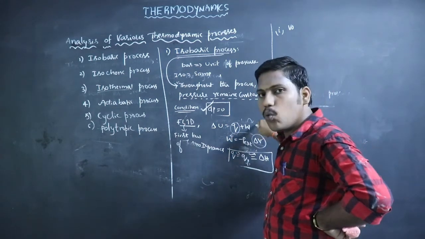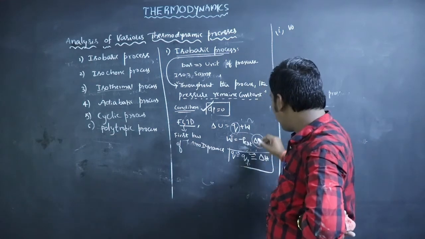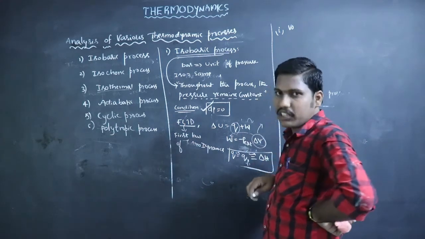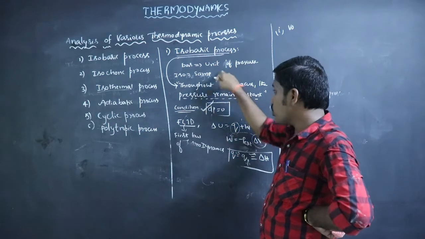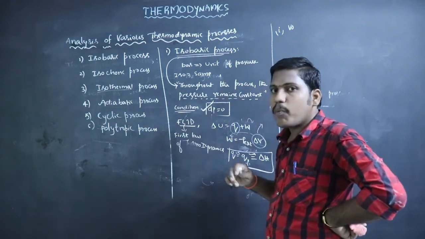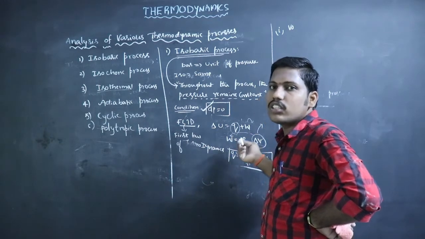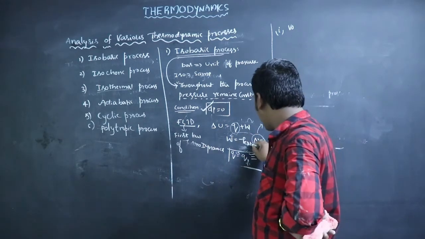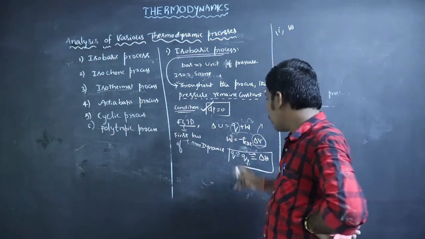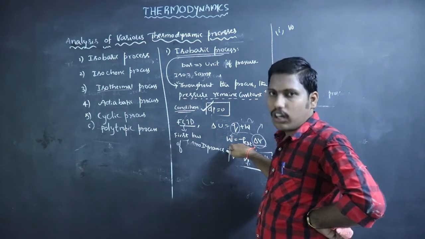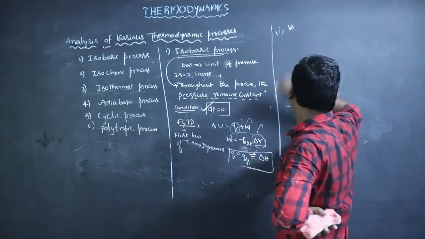For calculating work done, we calculate volume change, because here the process is isobaric. The pressure remains constant and we know that pressure. So we can calculate volume change, then we will find the work done. So the first one is